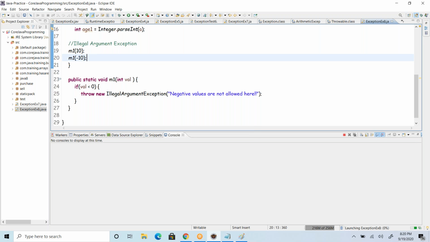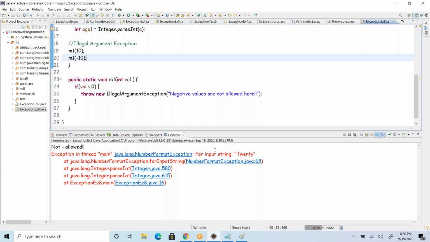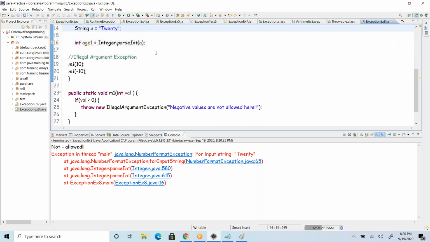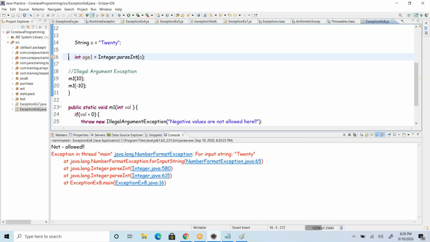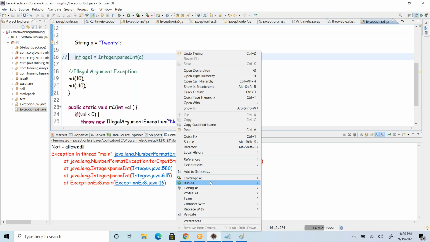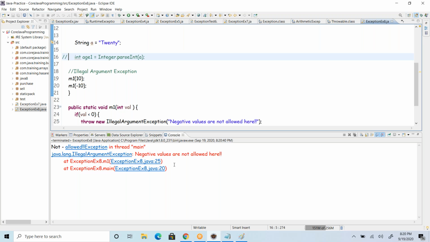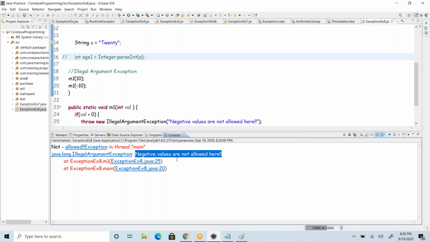For 10 it works well, but for the other one I'm going to get an exception. Why did this not go there? Because of this. Let me comment this one and run this again. Negative values are not allowed here. IllegalArgumentException.